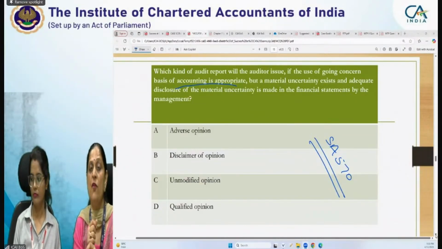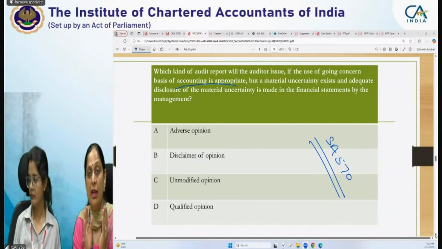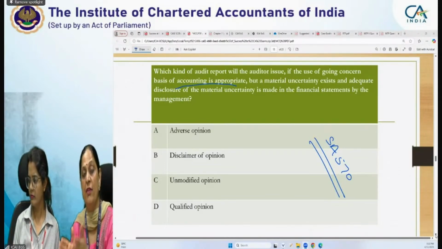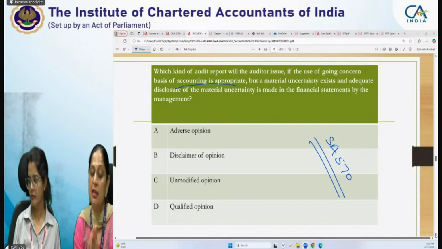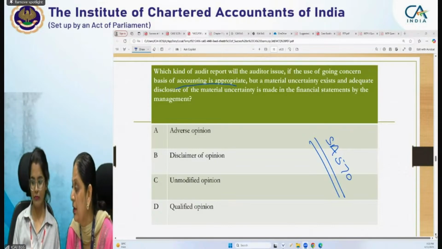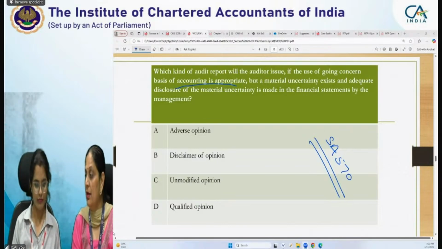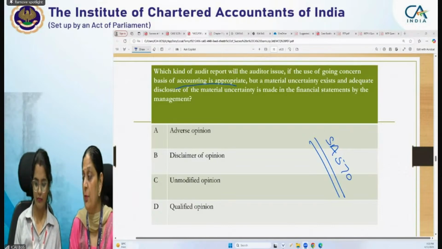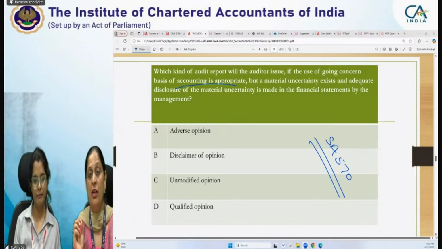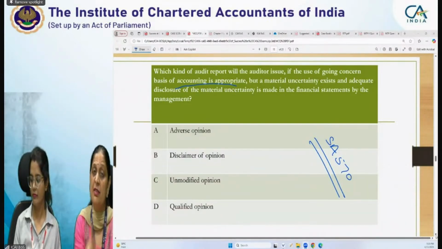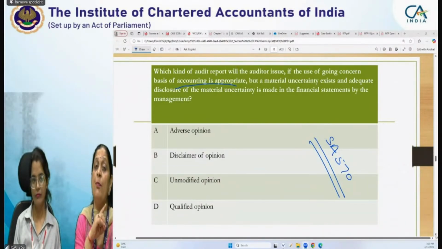For disclaimer of opinion, sufficient appropriate audit evidence is not there, material misstatement is there, and that is again pervasive.